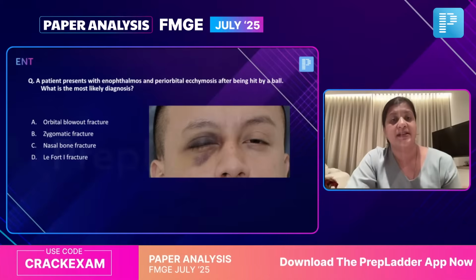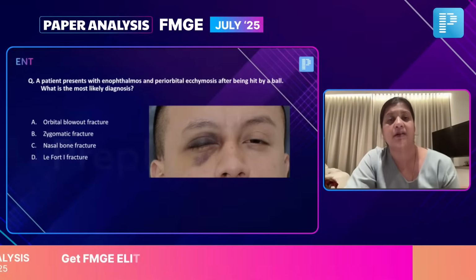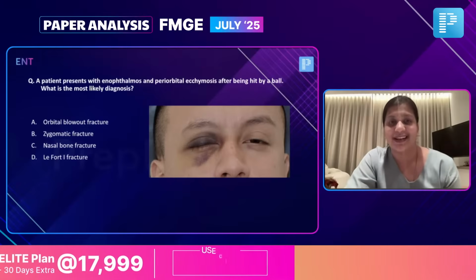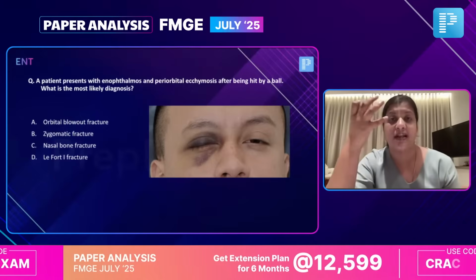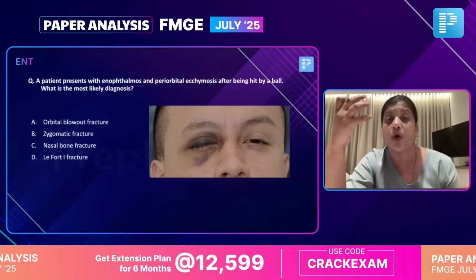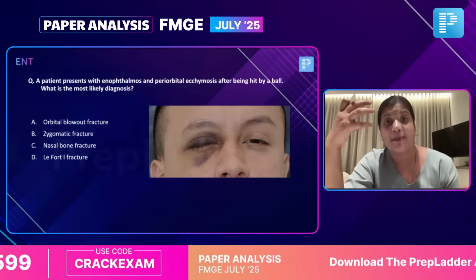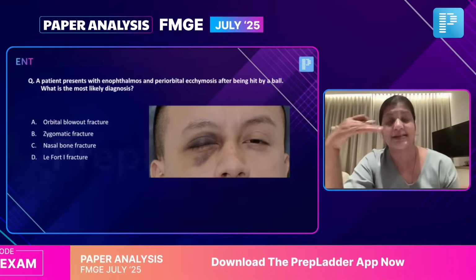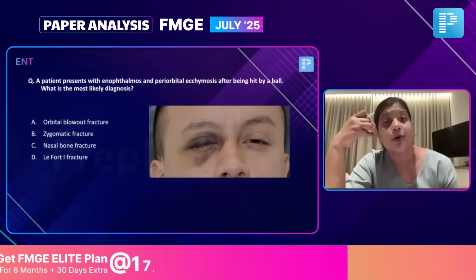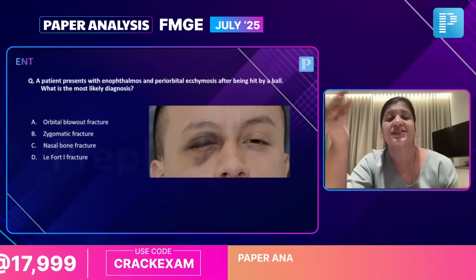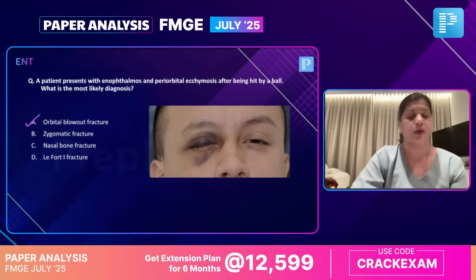A patient presents to you with enophthalmos and periorbital ecchymosis after being hit by a ball. What is the most likely diagnosis? This is again a common repeat that you see whenever there is a ball injury to the eye. We know the most common wall of the orbit that is liable to break, because there is no resistance, is the floor of the orbit, and that results in a teardrop fracture or teardrop sign that we see on the x-ray. This is called the orbital blowout fracture.